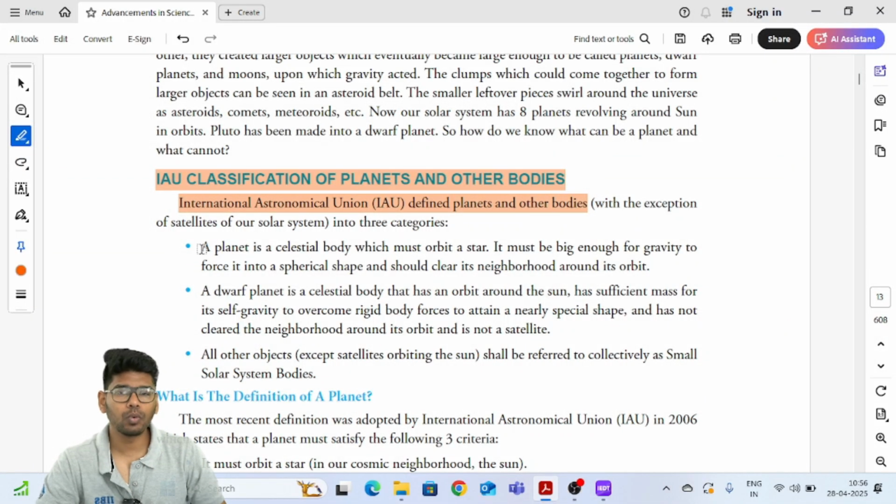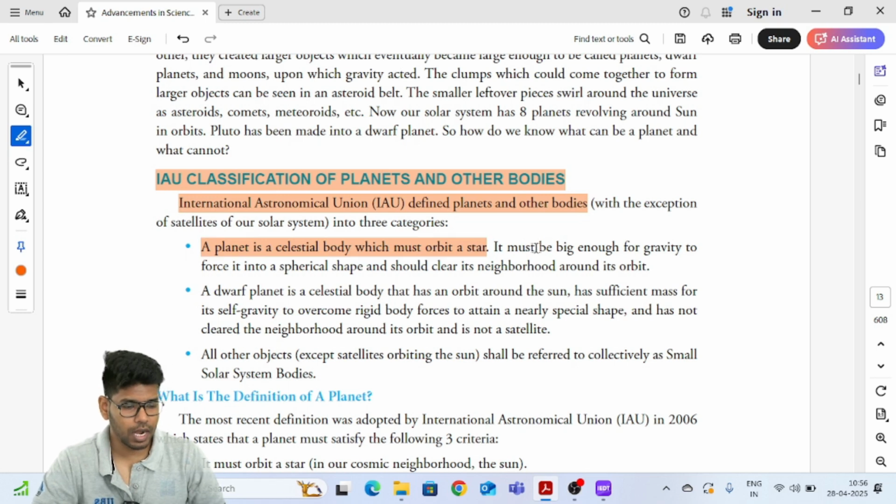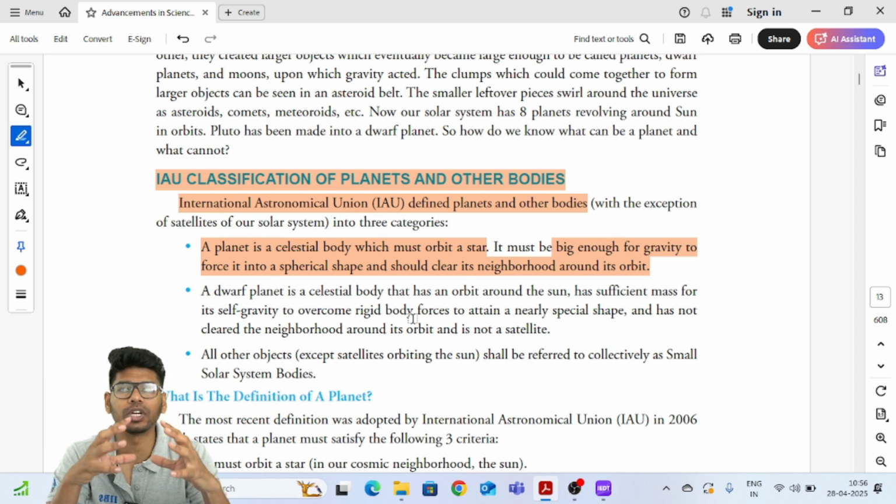Right? So what constitutes a planet? A planet is a celestial body which must orbit a star. That is a basic thing. Any planet should orbit around a star, and it must be big enough for gravity to force it into a spherical shape, and it should clear its neighboring orbit. That means it should not interfere with any other orbit, and it should be spherical in shape. That means the size has to be sufficient to form a spherical shape, right?